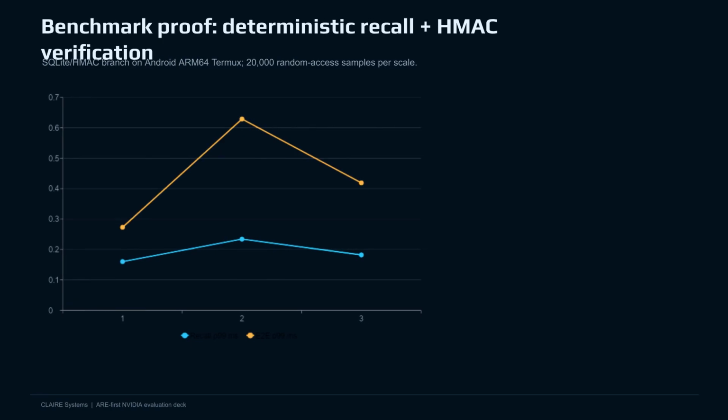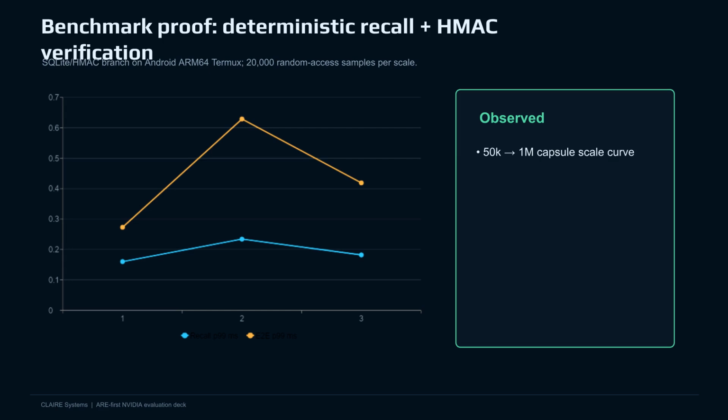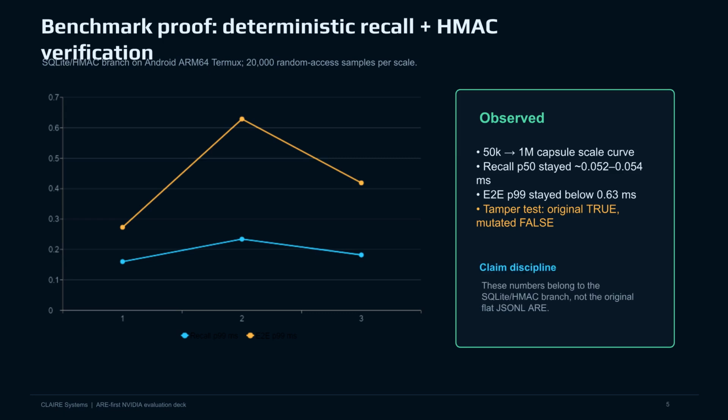Benchmarks prove deterministic recall and HMAC verification. Even with 50K to 1 million capsules, the recall P50 stays fast, and the E2E P99 remains below 0.63 milliseconds. Importantly, a tamper test successfully verifies that the original record is true, while a mutated one is false.